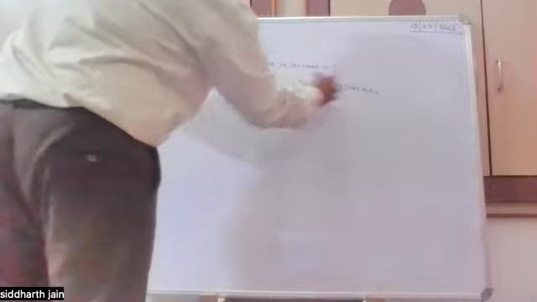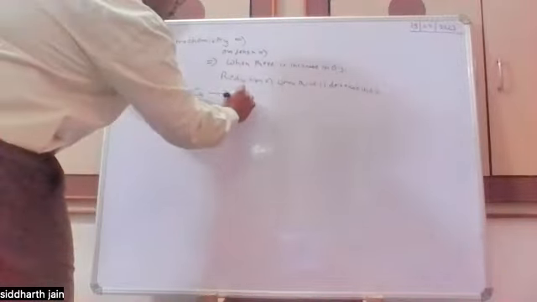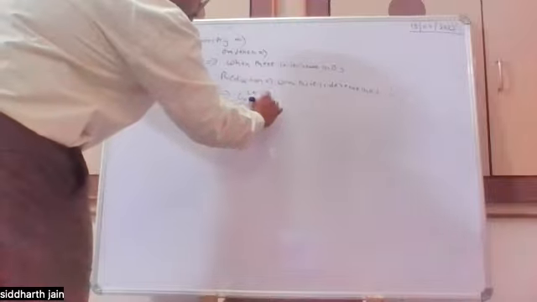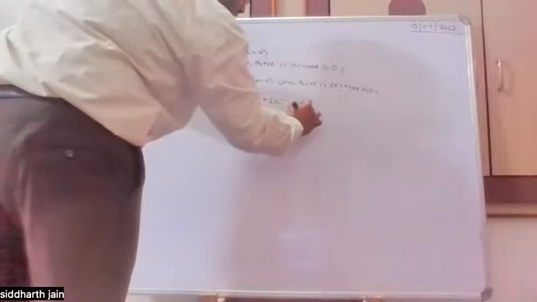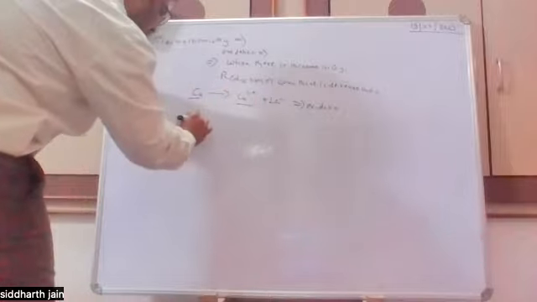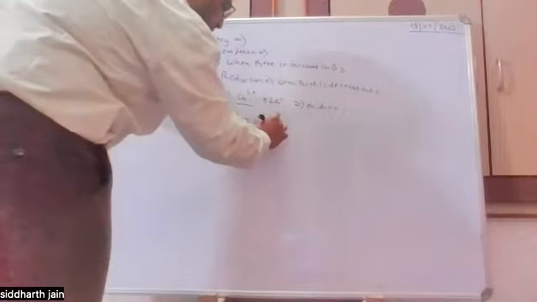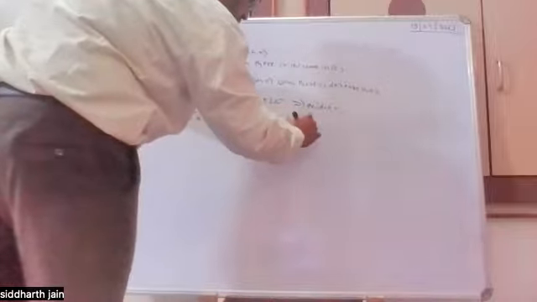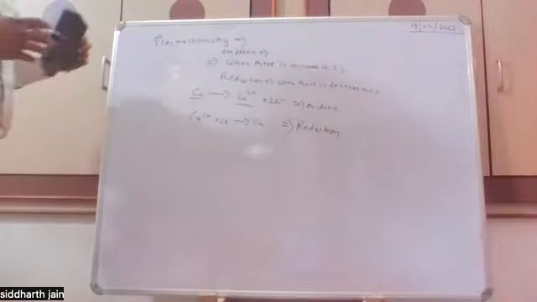For example, if we take copper and it loses 2 electrons and gets converted to copper 2+, then we say that there is an increase in oxidation state, so it is oxidation. But if the similar copper 2+ takes 2 electrons and gets converted to copper, then there is a lowering of oxidation state, so we call that reduction. So like this we can define oxidation and reduction.